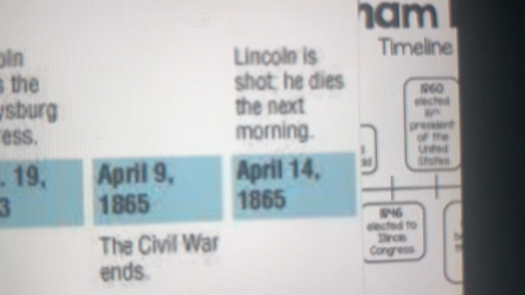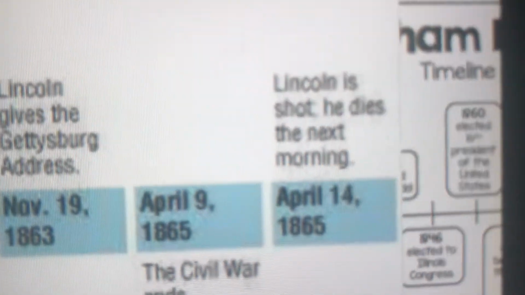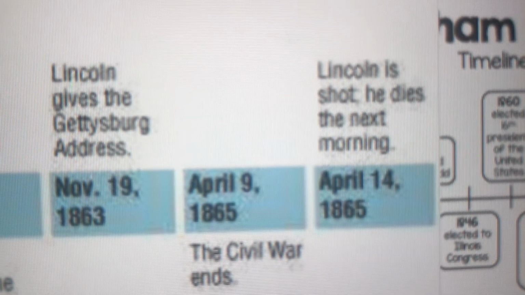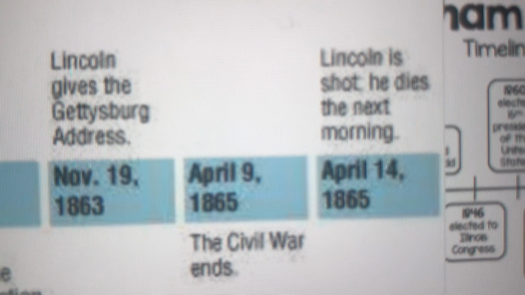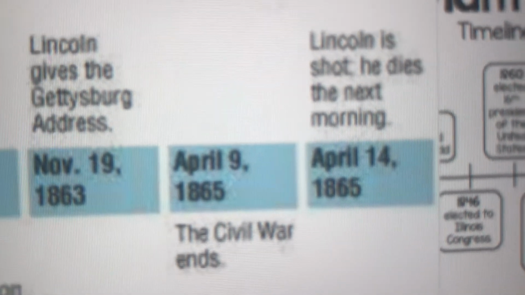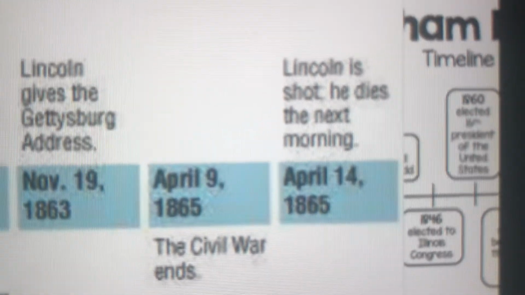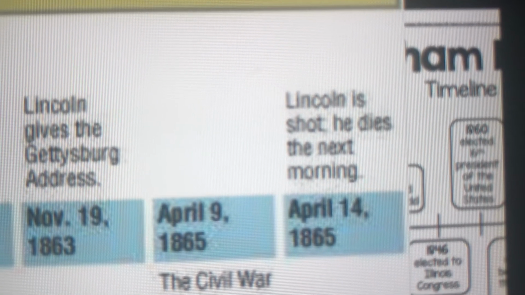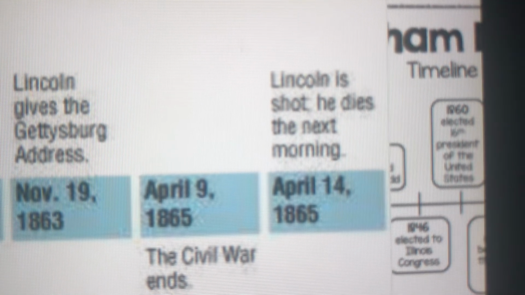Then 5 days later, Lincoln was killed by John Wilkes Booth. He was assassinated. And he was the first president to be assassinated. Then the next day in the morning, Lincoln died at 7:22 a.m. He got shot at Ford's Theater on Good Friday, April 14th.